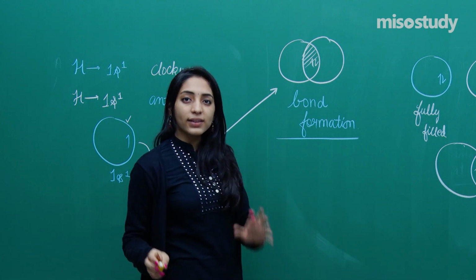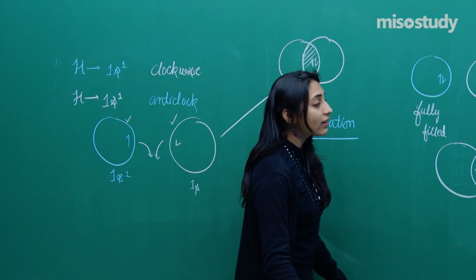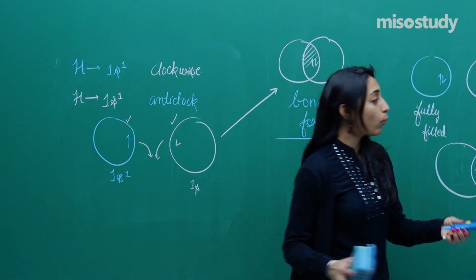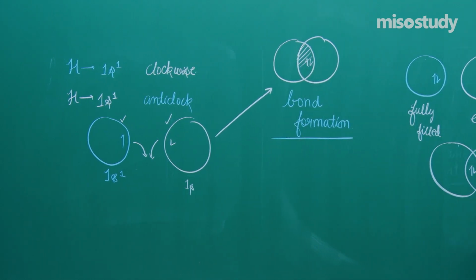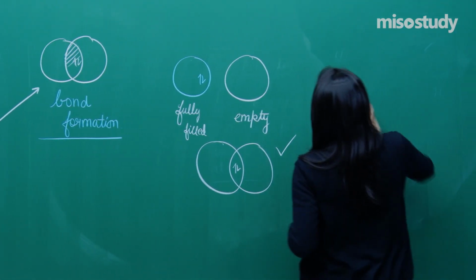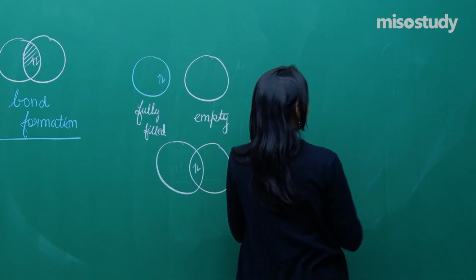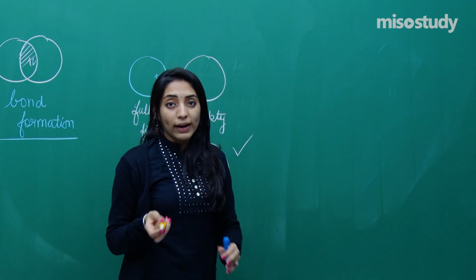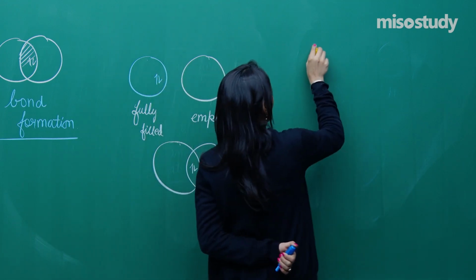Now, having done this particular thing, there was another term which was to be defined and this term is known as covalency. I think I have defined covalency in earlier class also, but then that time covalency I defined with respect to Lewis only, but this time related to orbital concept, let me define what is covalency.